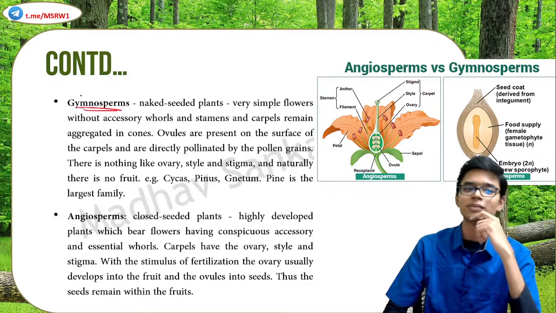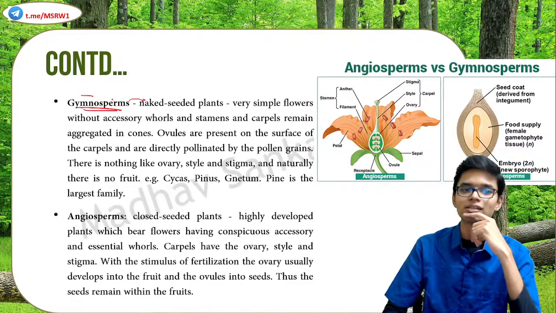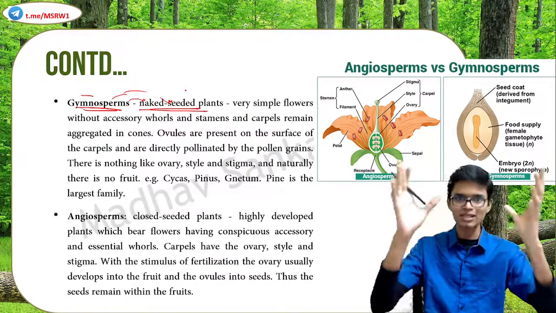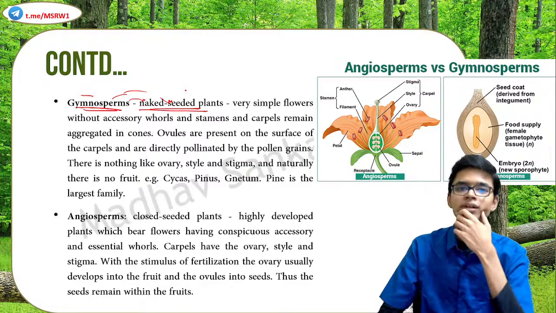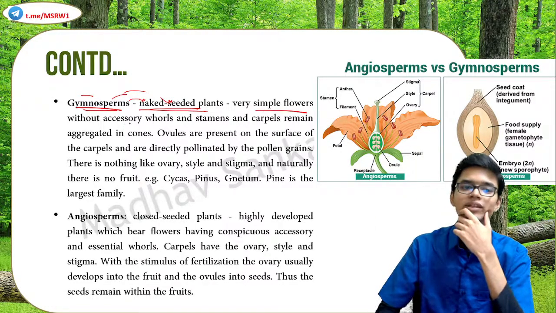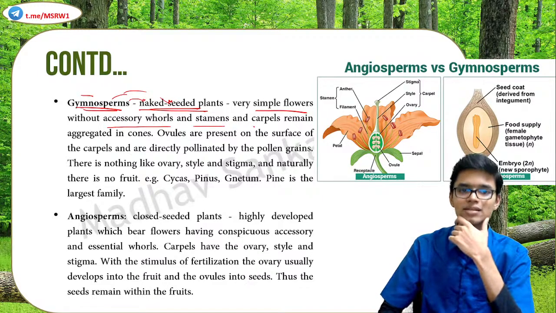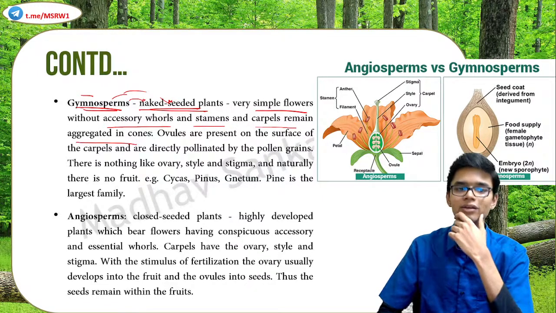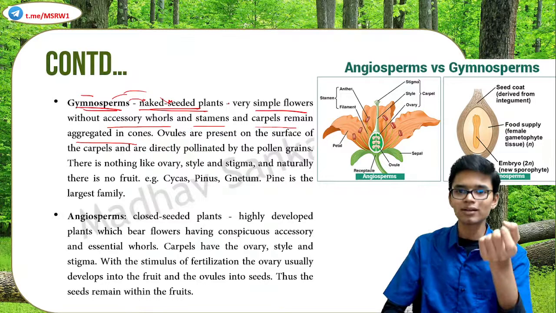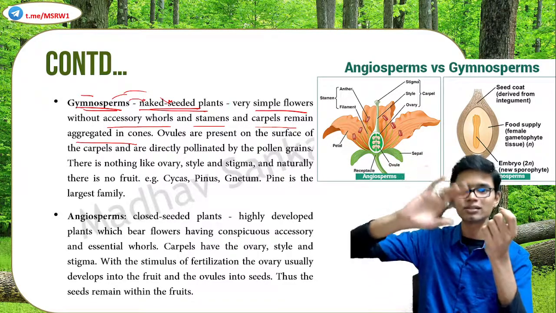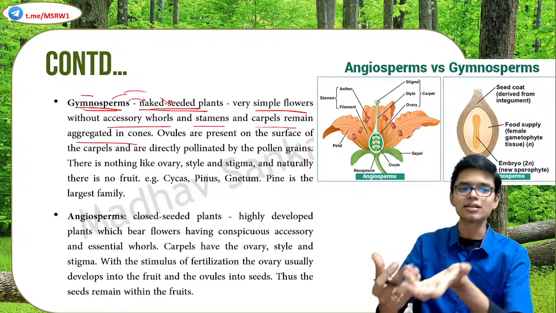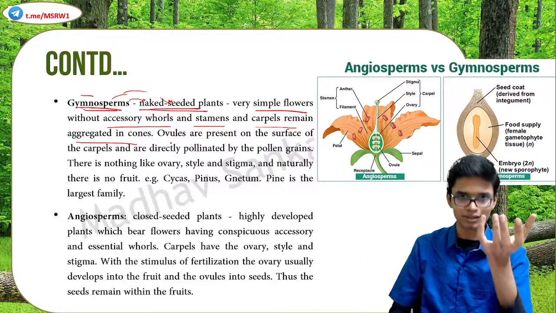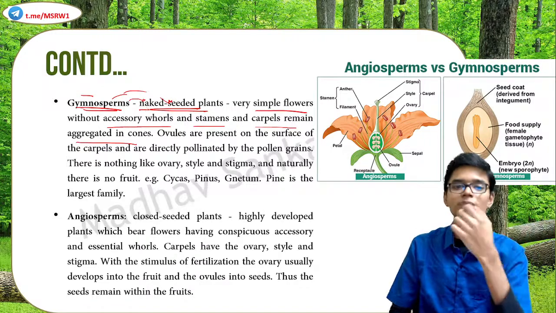Gymnosperms. What does gymno mean? Gymno means naked. Sperm means seed. So basically they are naked seeded plants, which means their seeds are visible. It's not covered or anything. Very simple flowers without accessory whorls, and stamens and carpels remain aggregated in cones. So what is a carpel? Carpel is the stigma, style, ovary. These three things together form the carpel. So if that is absent, then such a group is known as gymnosperm.